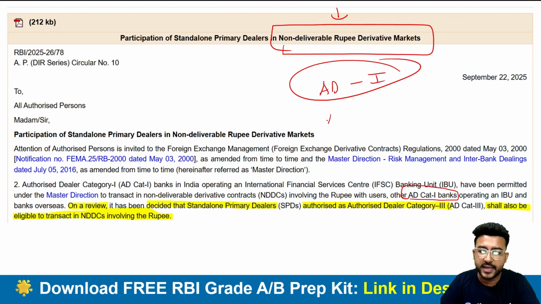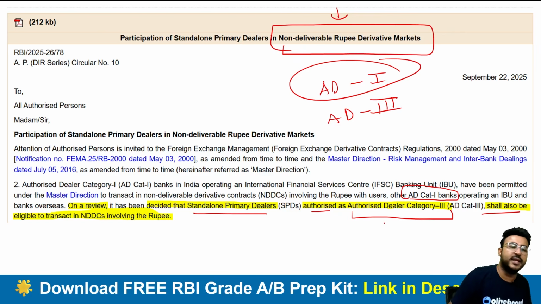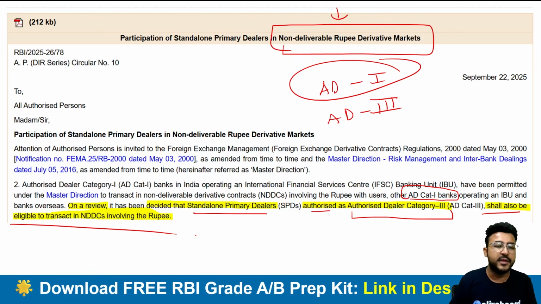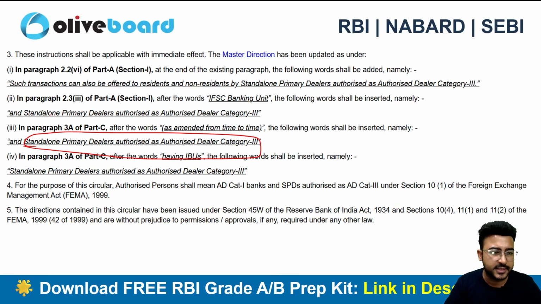Now RBI has authorized the AD category 3 as well. We can clearly see on a review decided that the standalone primary dealer authorized dealer category 3 shall also be eligible to transact in the NDDCs involving the rupee, right? So now they have added authorized dealer category 3 banks as well, and that's what the amendment is.